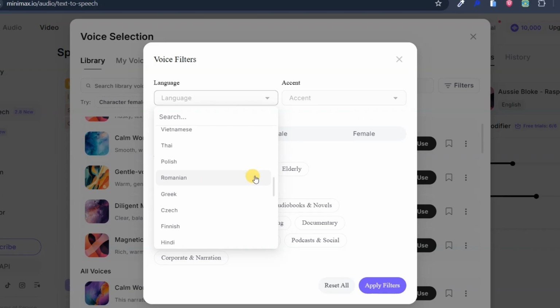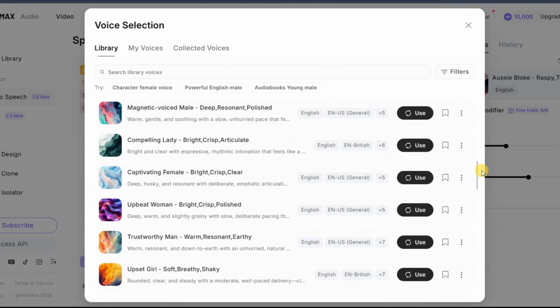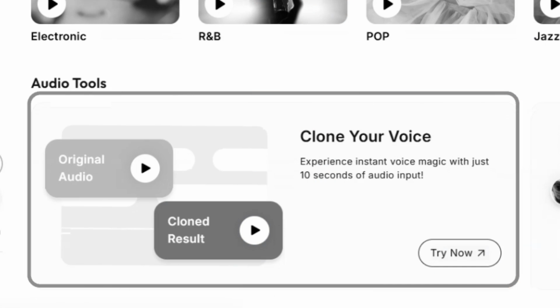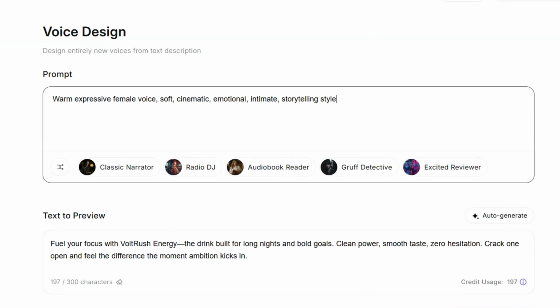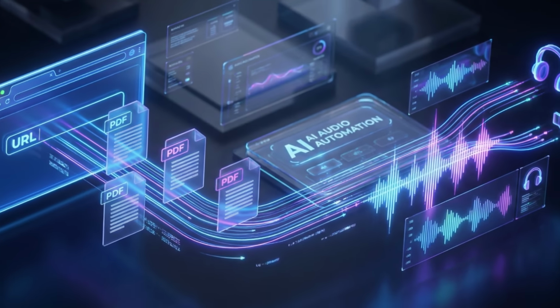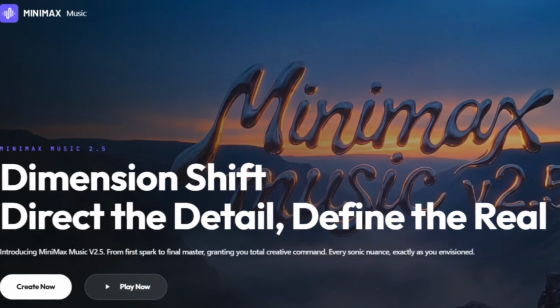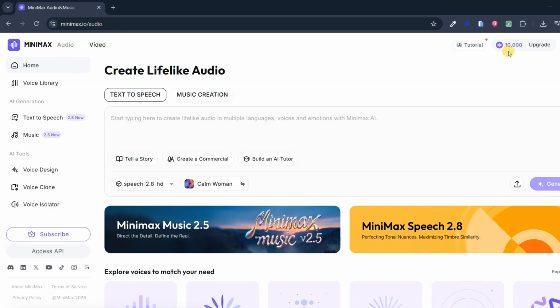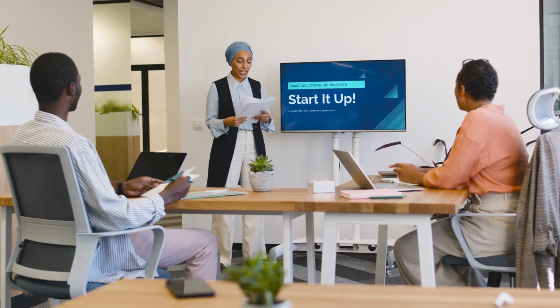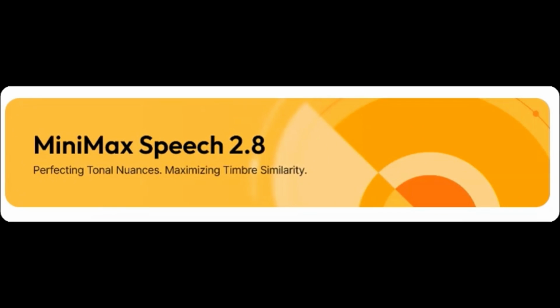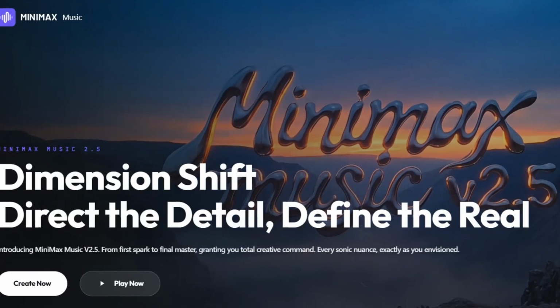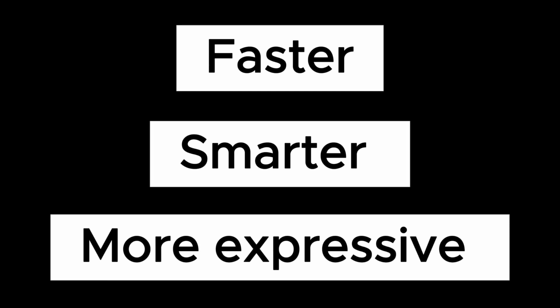It supports more than 46 languages, offers over 300 preset voices with controllable emotions, includes voice cloning, voice design from text descriptions, URL and PDF to audio conversion, long-form narration, and even music generation. It gives creators 10,000 free credits every month when they sign up, and enterprise users can deploy it at scale through advanced infrastructure and APIs. And with the newest Speech 2.8 and Music 2.5 upgrades, everything just got faster, smarter, and noticeably more expressive. Let me show you how it works.